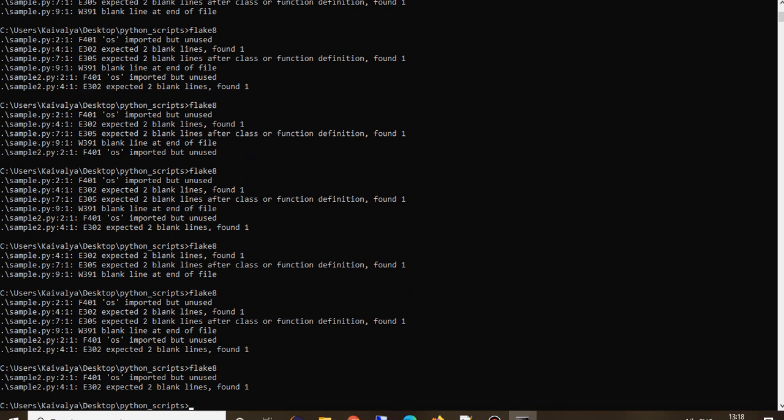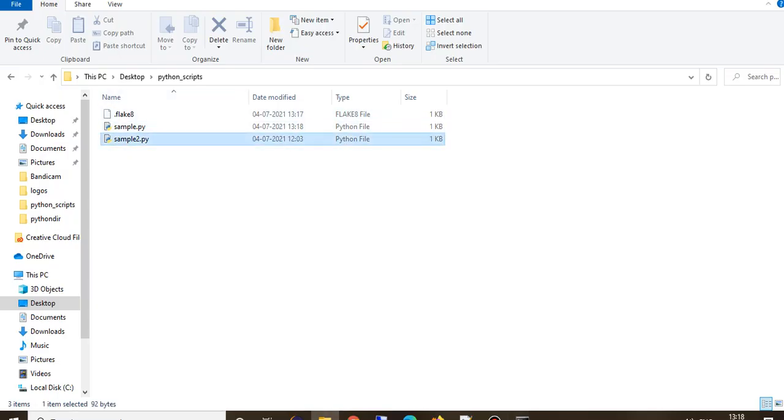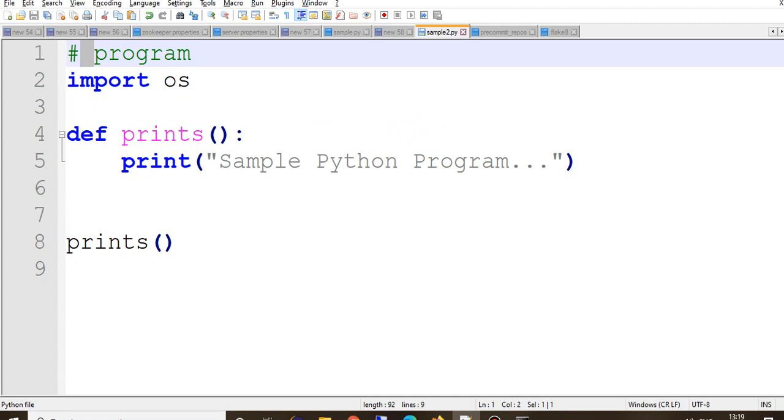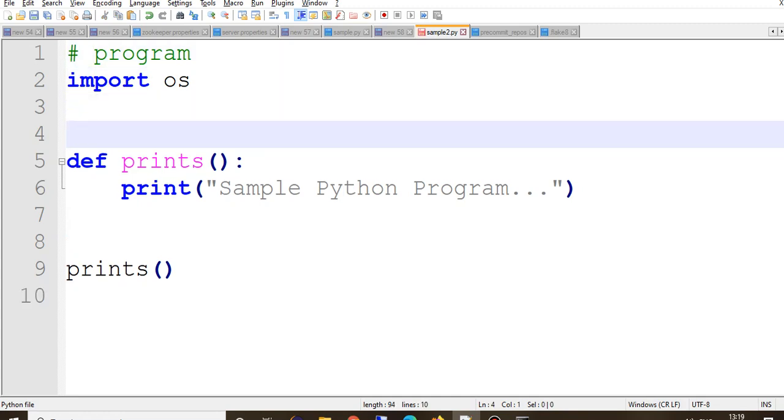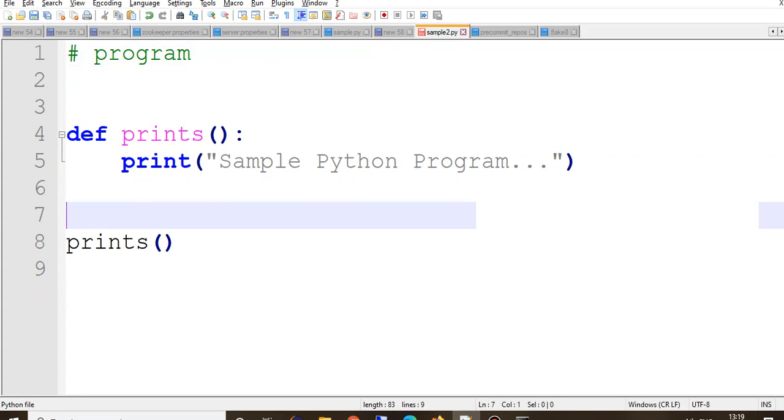See, sample is okay now. Sample has no quality issues as per flake8. Now sample2 has OS imported but not used and expected two blank lines. So let's try to figure that out. Two lines, and we are good.